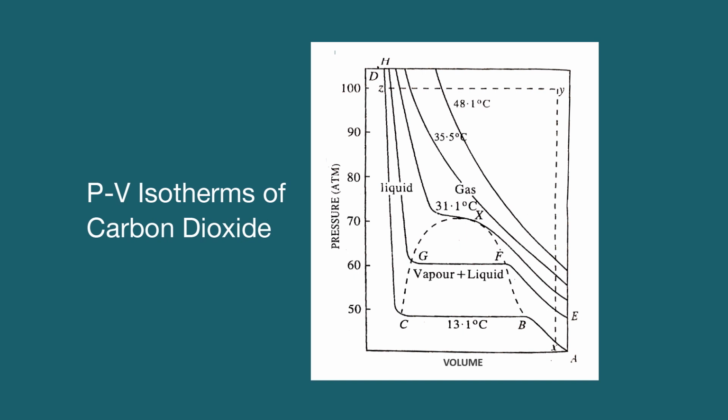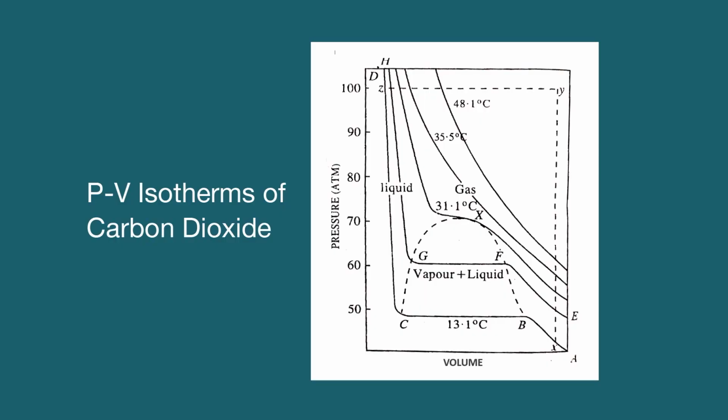At B, which represents a pressure of 49.8 atmosphere, liquefaction of the gas commences, and thereafter a rapid decrease in volume takes place at the same pressure as more and more of the gas is converted into liquid state. At C, the gas has become completely liquefied. Now, as the liquid is only slightly compressible, further increase of pressure produces only a very small decrease in volume. This is shown by a steep line CD, which is almost vertical.